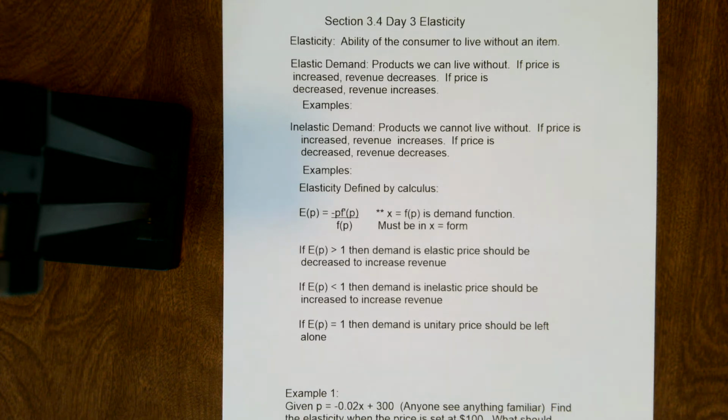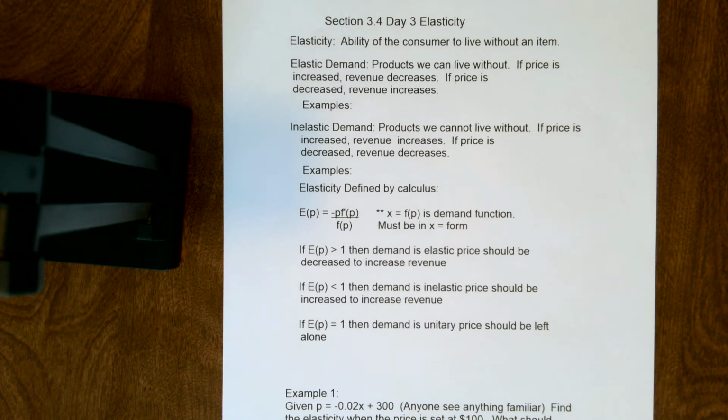I think I would probably reduce the amount of gas I use, and most of us probably would as well. So we would say that would be elastic. An item is relative to its price for its elastic or inelasticness. An item can be inelastic for a while, but as we raise that price, it becomes elastic.